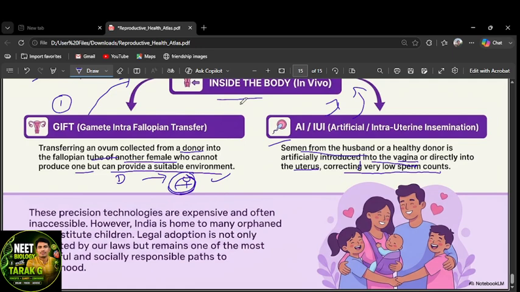These precision technologies are expensive and often inaccessible. But even though, there is no other option. ART provides childless couples a family. Okay, I hope this session is clear.